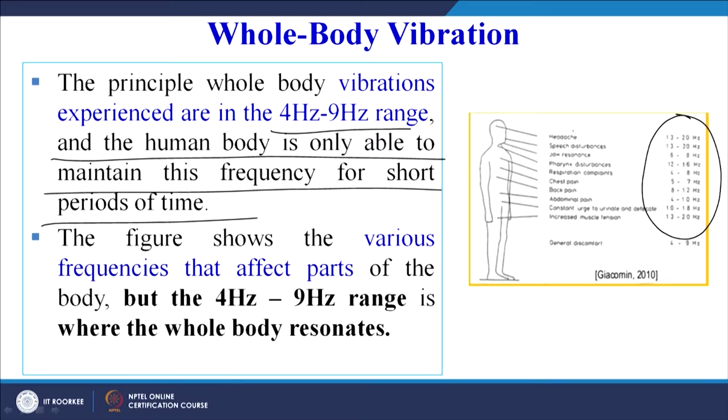If the body is exposed to different types of vibration, it may lead to headache, speech disturbances, jaw resonance, abdominal pain, chest pain, back pain. The ranges are also given: 30 to 20 hertz, 4 to 10 hertz, 10 to 18 hertz. If you are constantly exposed to whole body vibration for longer durations, you may experience these symptoms.